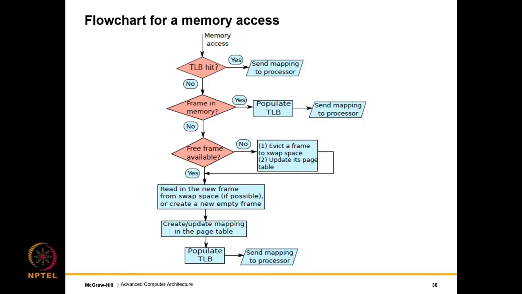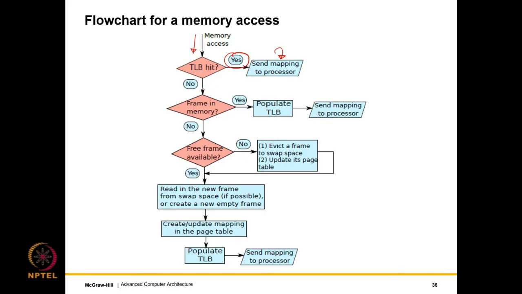So this is our final flow chart for a memory access. This figure is extremely important, so we should understand it. So here, if we have a memory access, if we have a TLB hit, then there is no problem. We just send the mapping to the processor and there is absolutely no problem at all.